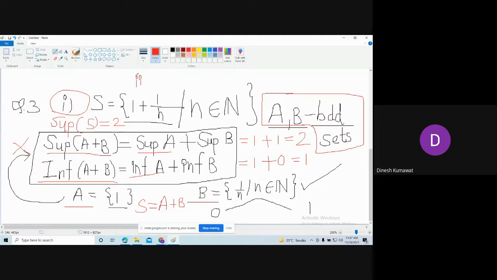Now in the second example, you need to use different cases, that is, use the definition of the modulus or absolute value function. It is x when x is bigger than or equal to 0, and minus x when x is less than 0.